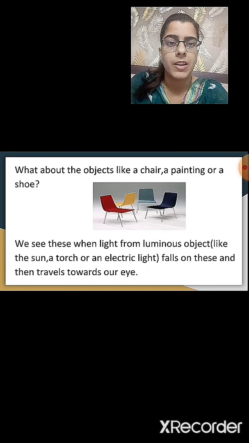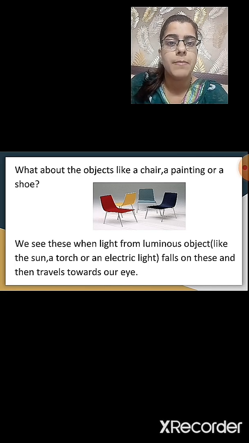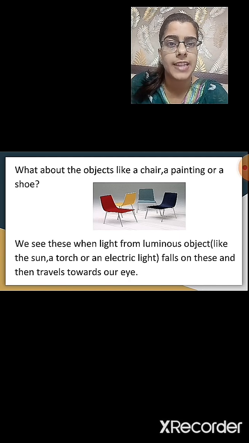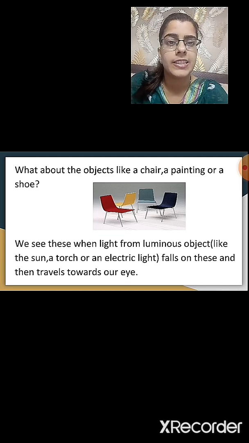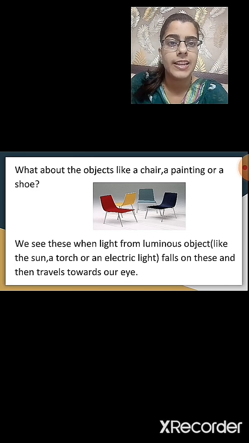How is it possible for us to view them? Because the light from the luminous object, whether it is the sun, a torch or an electric light, falls on these objects and when the light gets reflected from these objects, it travels to our eyes. Then these objects are visible to us.